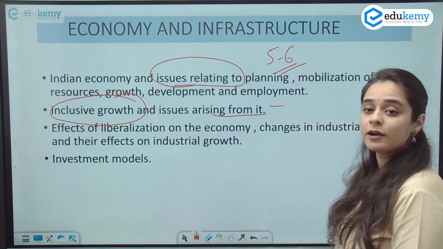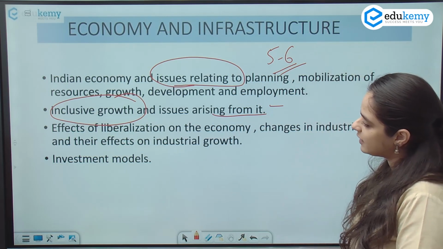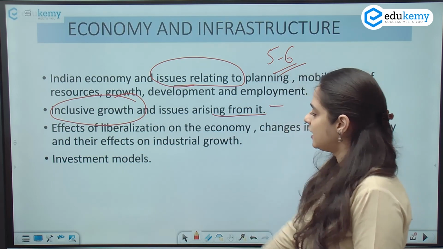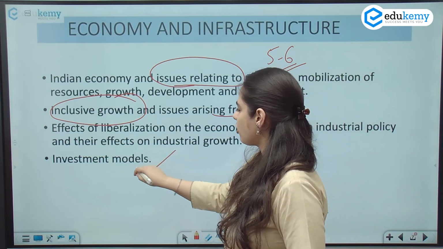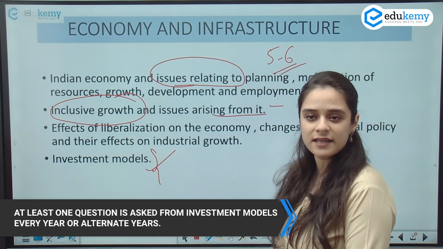Then effects of liberalization on the economy, changes in industrial policy and their effects on industrial growth. And the last one is investment models. One question from this section comes every year or every second year.